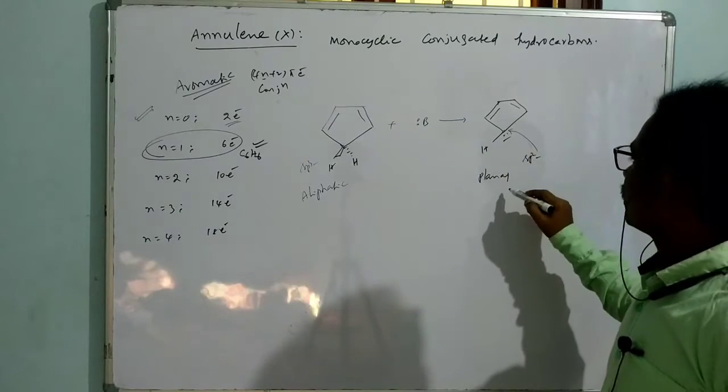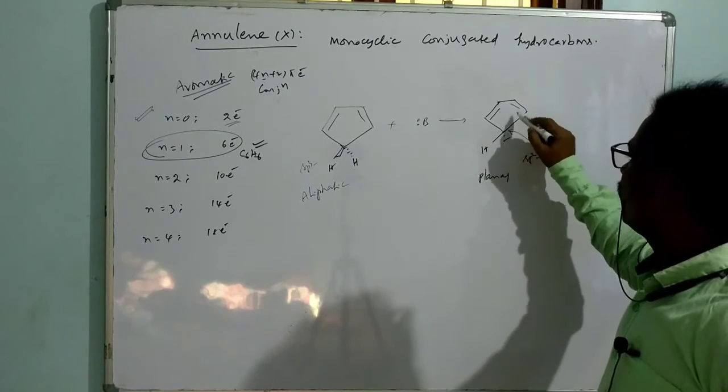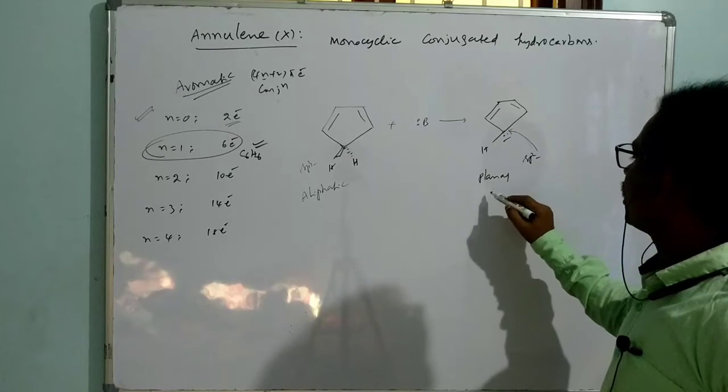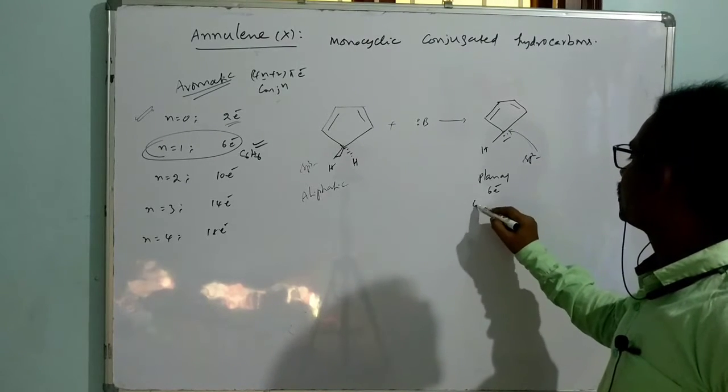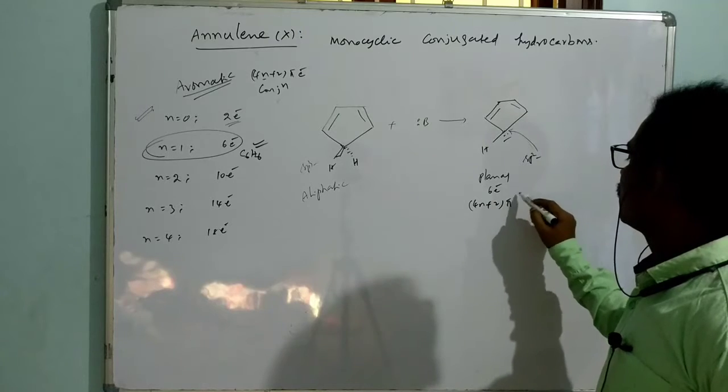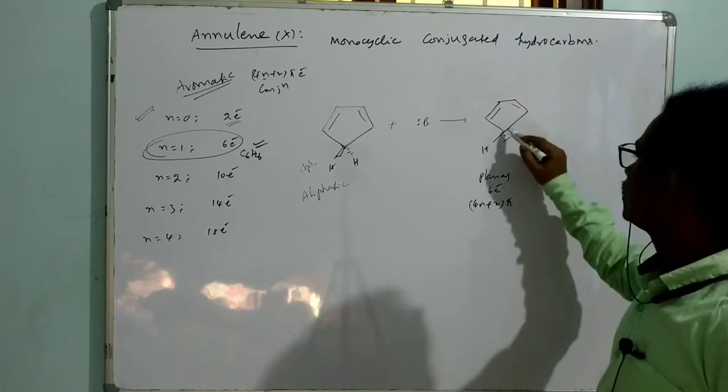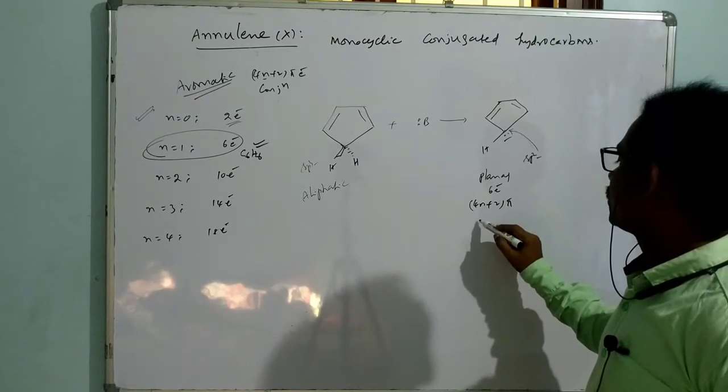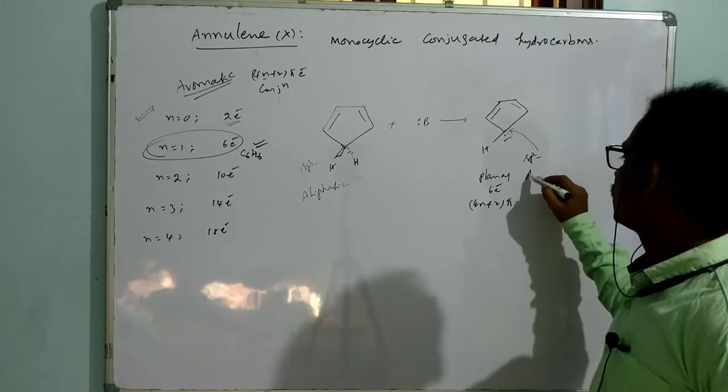Now it is planar. And how many electrons in conjugation? This is a planar system with 6 electron conjugation. That means it is following the 4n plus 2 pi rule. That means it is what? Aromatic. So I want to say that the nature of this species is aromatic.